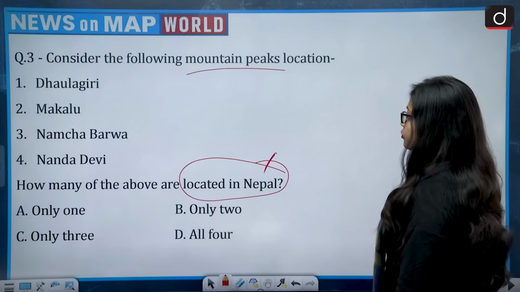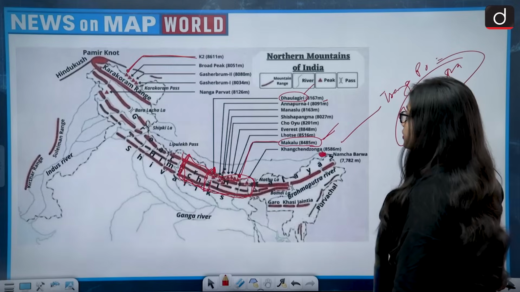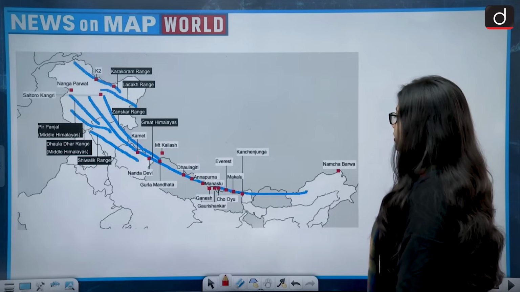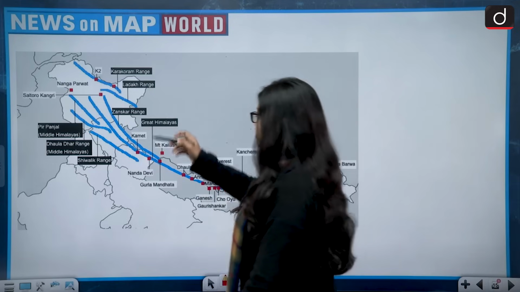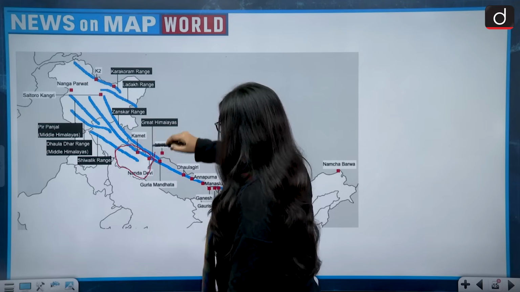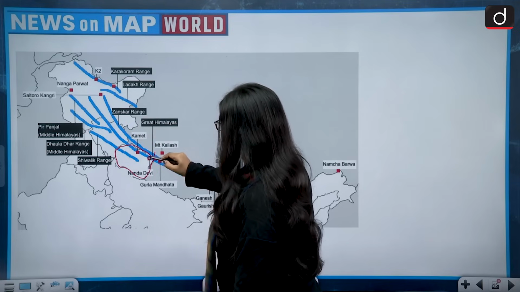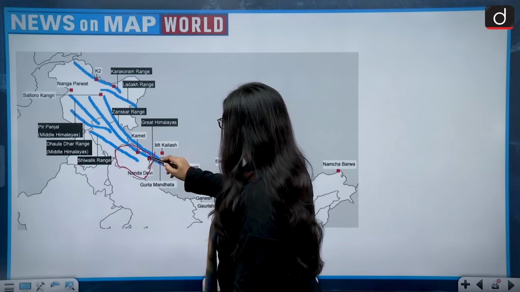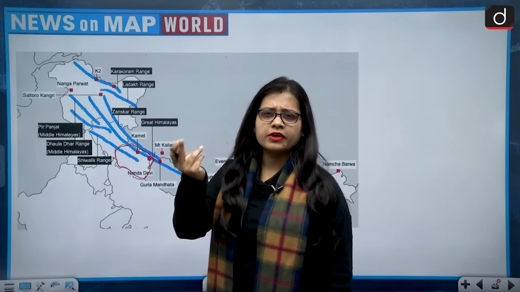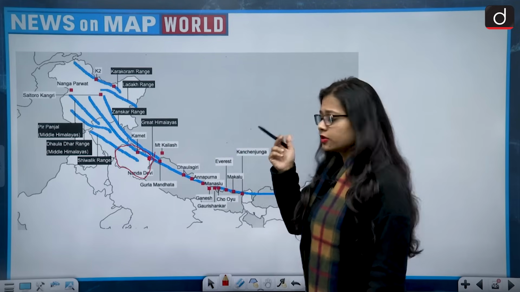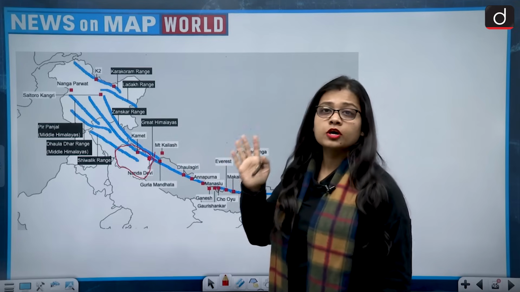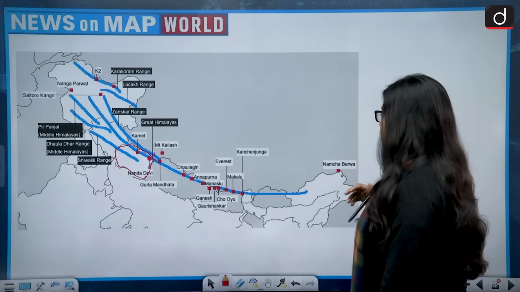And what was the fourth one? It was Nanda Devi. So we have to talk about the Nanda Devi mountain range also. The Nanda Devi mountain range is present completely in Uttarakhand, in the higher stretches of Uttarakhand. I hope you must have heard about the Valley of Flowers National Park. So Nanda Devi is not present in Nepal, it is present completely in India, in the higher reaches of Uttarakhand.